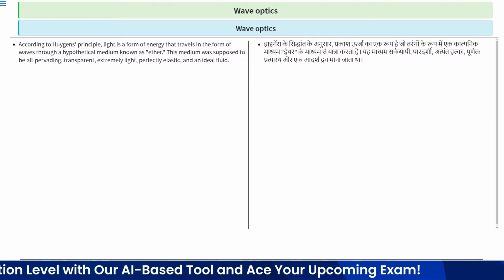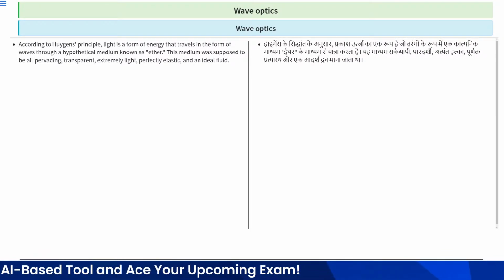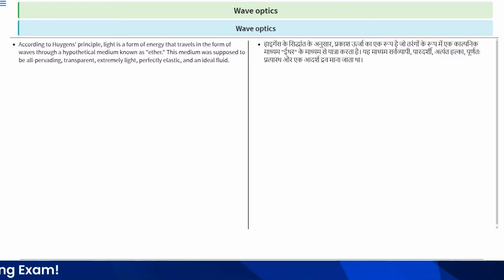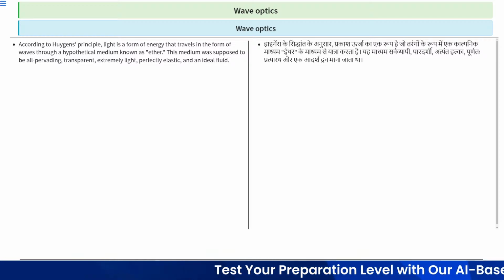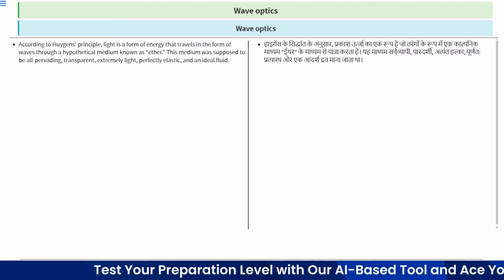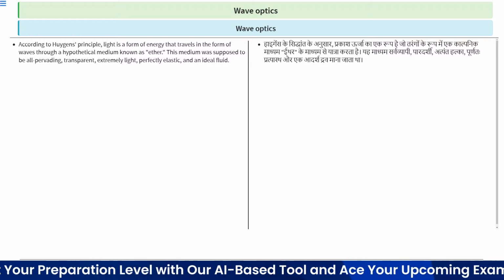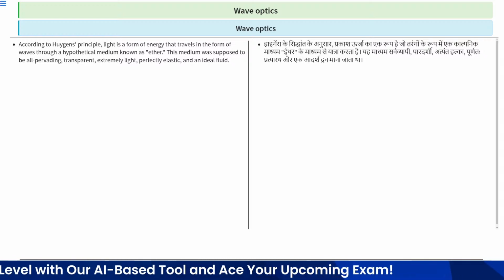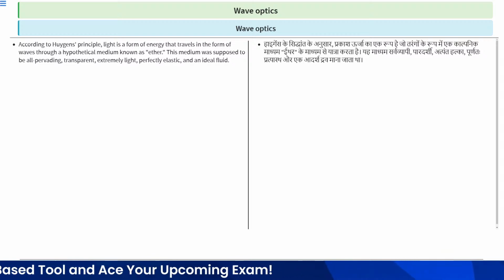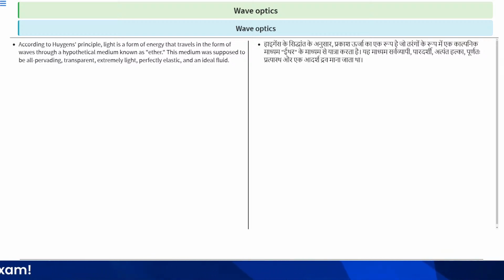So, the topic is wave optics. According to Huygens principle, light is a form of energy that travels in the form of waves through a hypothetical medium, and that hypothetical medium is known as ether. This medium was supposed to be all pervading, transparent, extremely light, perfectly elastic and an ideal fluid.